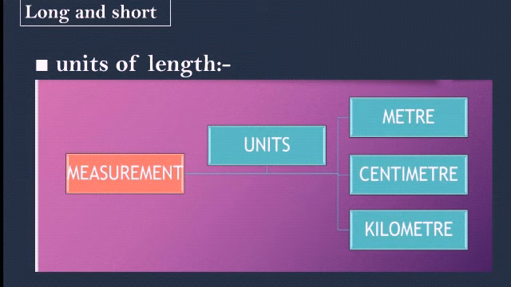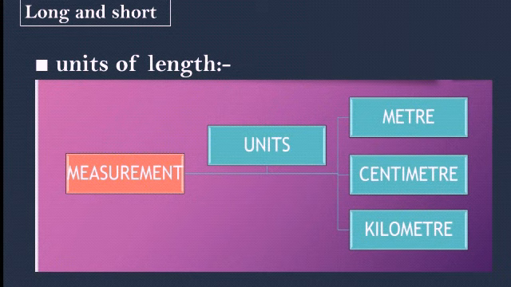In this chapter, what have we discussed? We have learned about length, how to measure length, and the different units of length. The SI unit of length is meter. Then we discussed the smaller units, centimeter and millimeter, and another unit of length, kilometer.